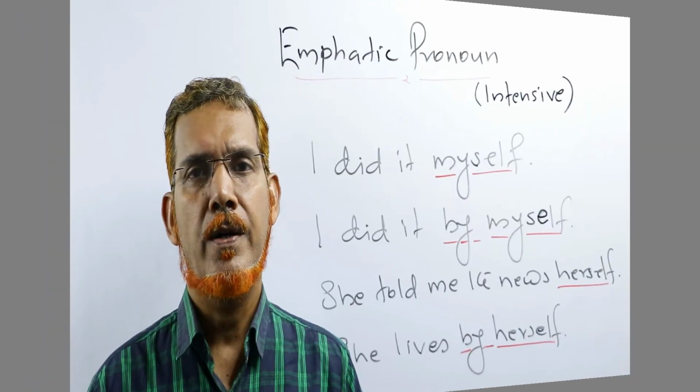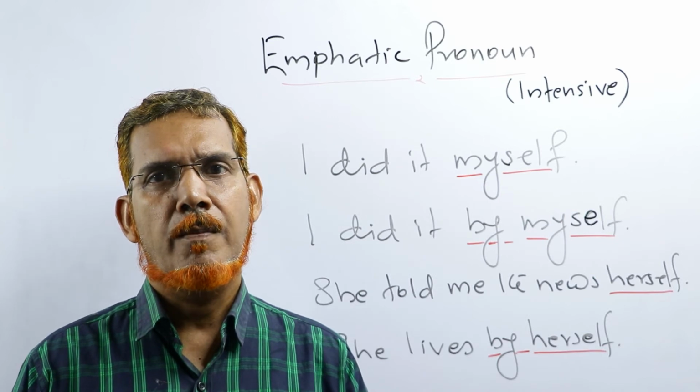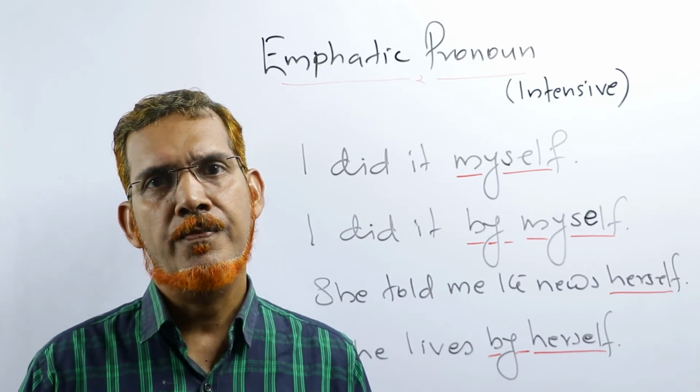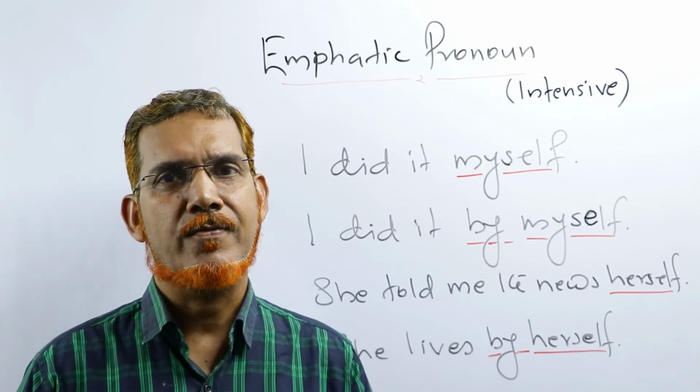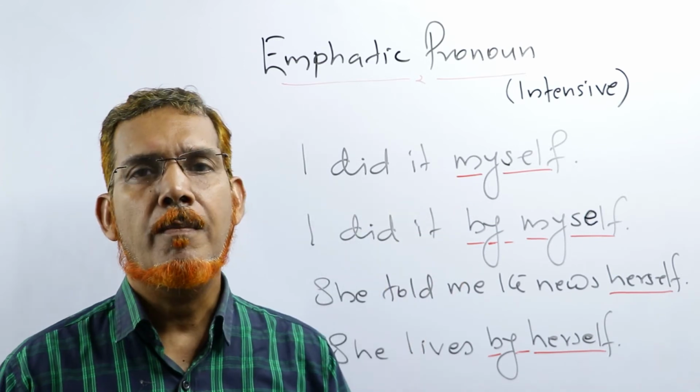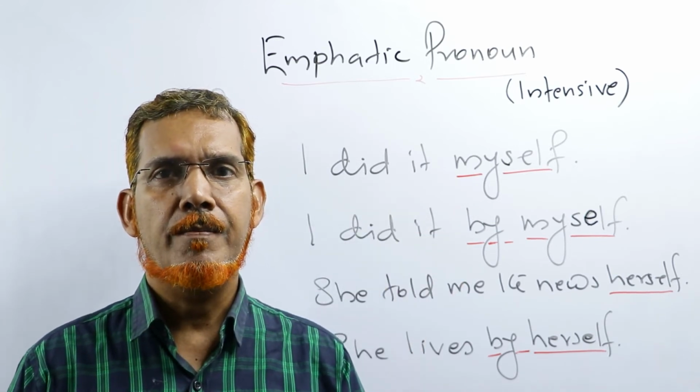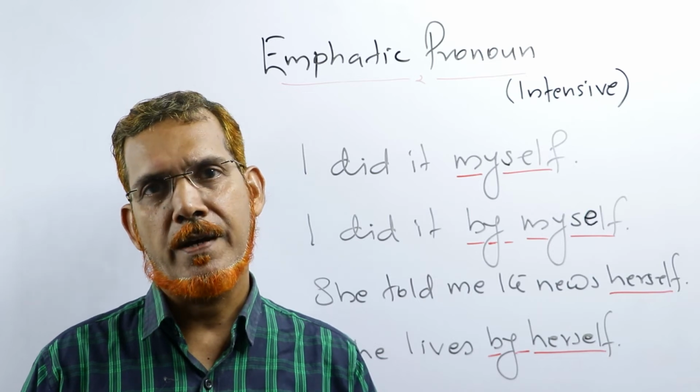Now let us look at the difference between myself and by myself, or herself and by herself. I did it myself. It is emphatic. I did it myself.